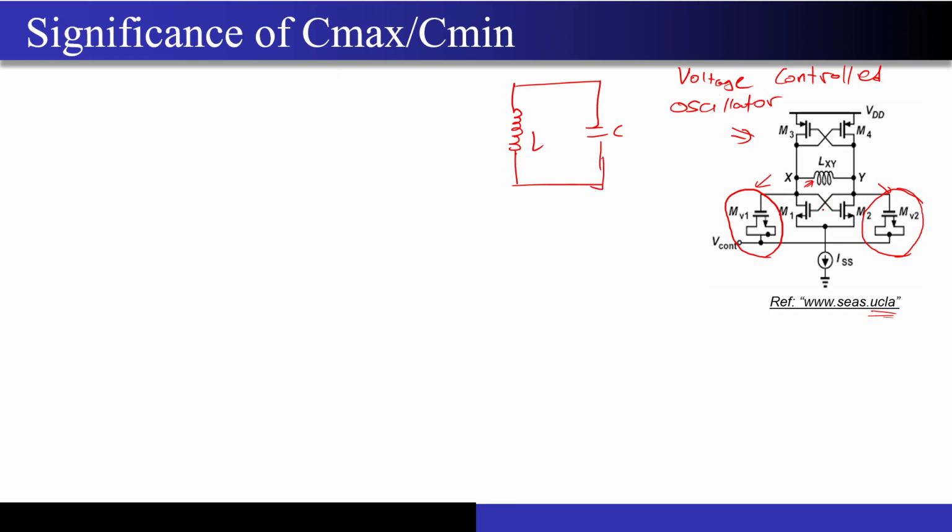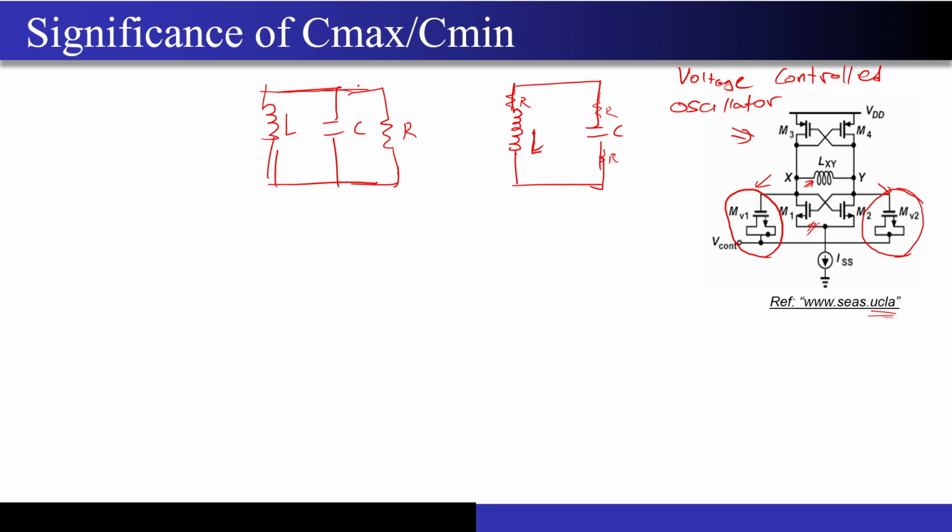So what is the reason for the transistors? You know that these inductors and capacitors have some kind of finite quality factor, right? So there will be some kind of series resistance present over here, correct? So if you try to model it, it will look something like an L, C and R structure, right?